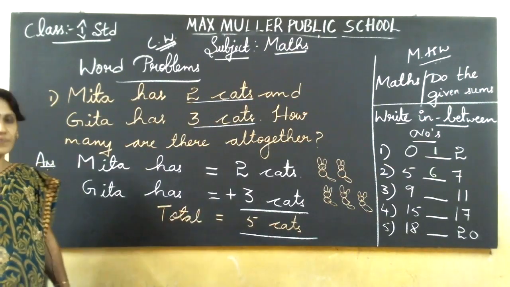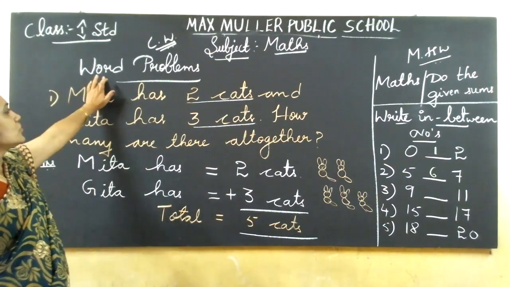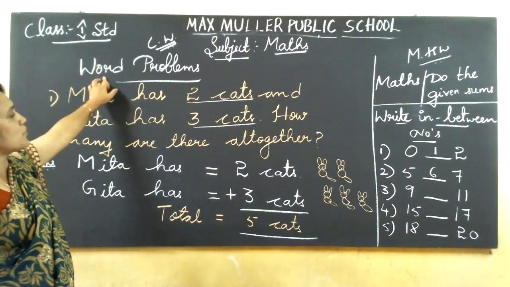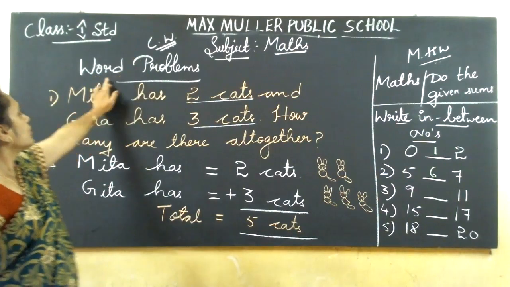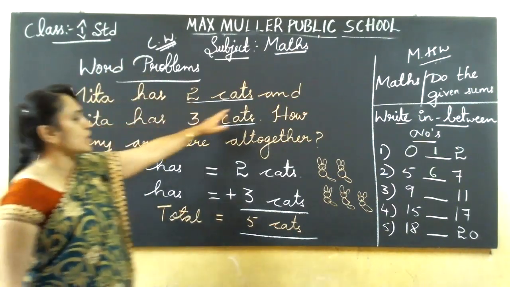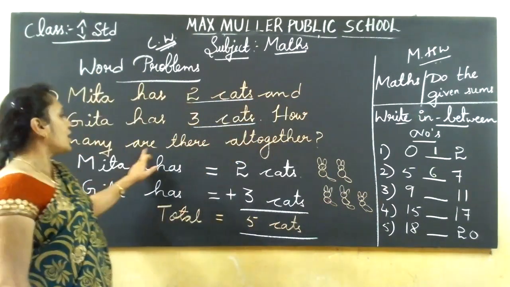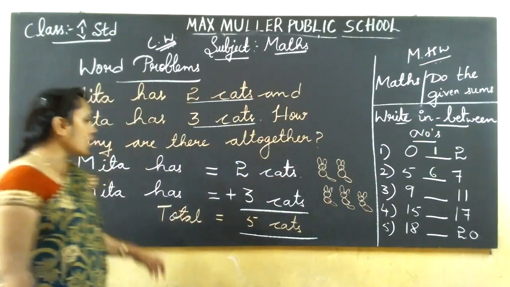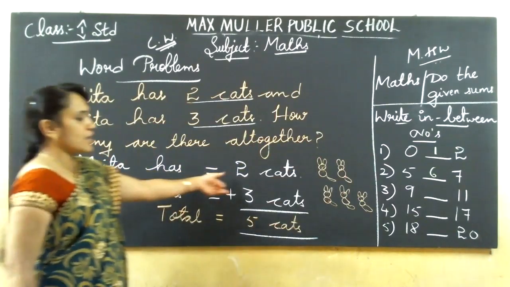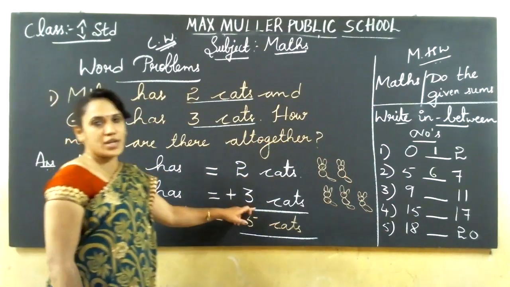Yes. Shall I say, children? Yes. So today we started with the word problem sums in the classwork. Start the first sum. Write the heading, word problems. Meeta has 2 cats and Geeta has 3 cats. How many are there altogether? Okay. So Meeta has how many cats? 2 cats. Write in the first line. Go to the second line. Geeta has 3 cats. Then count it.